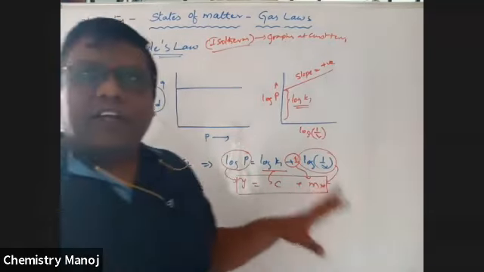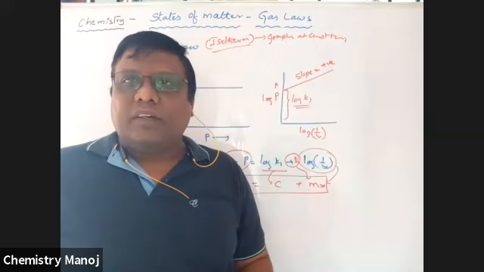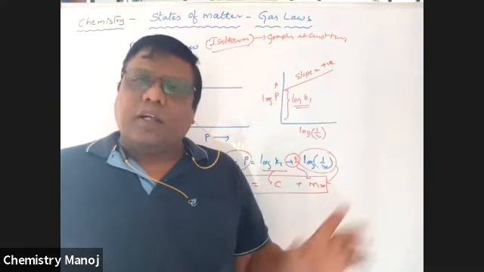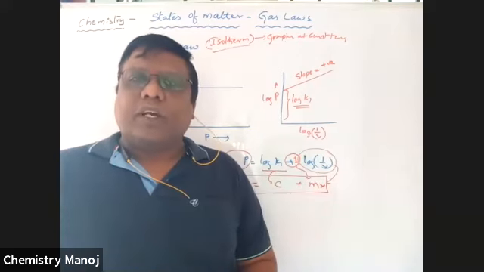So mind it, my dear boys, all these graphs are very, very important. You can recognize each and every one. Which of the following resembles Boyle's law? All these are Boyle's law related graphs.